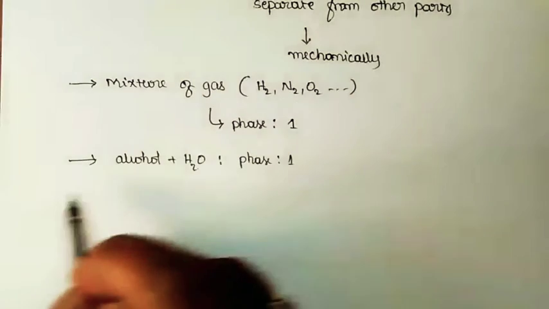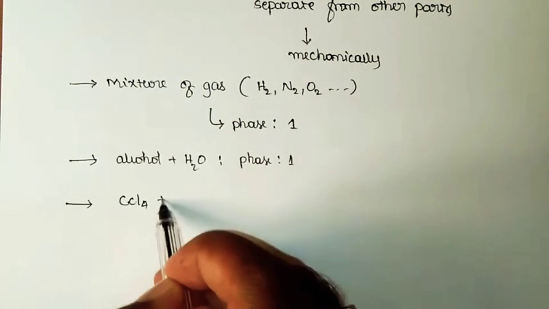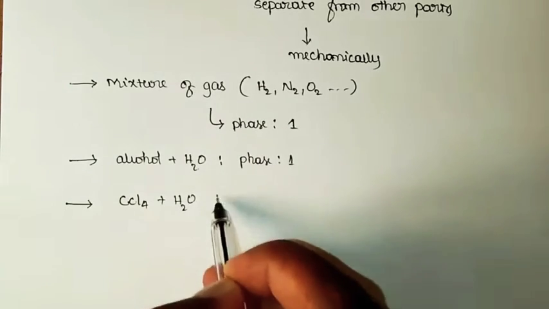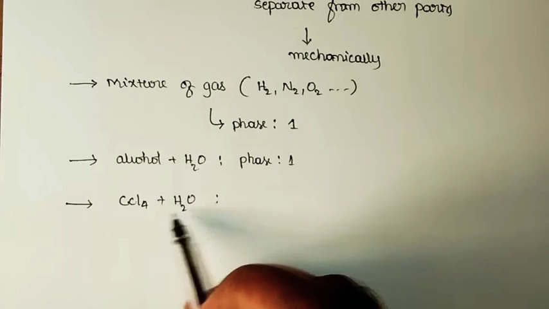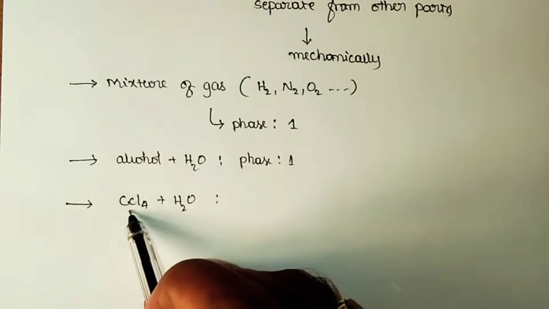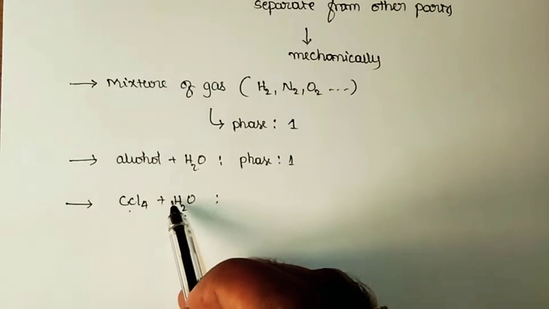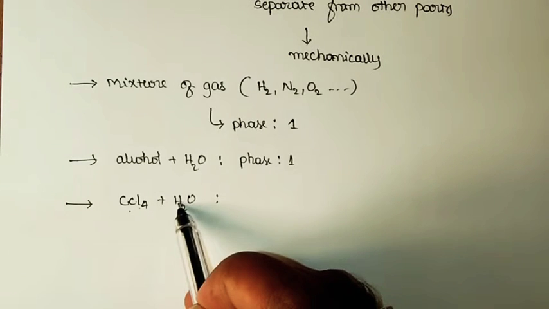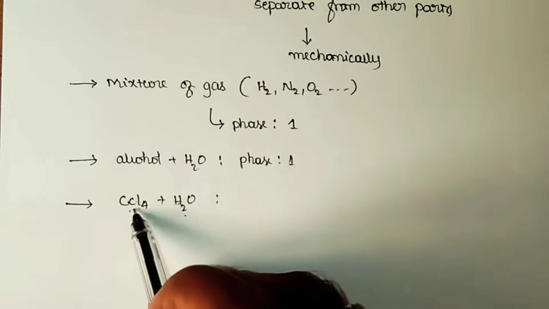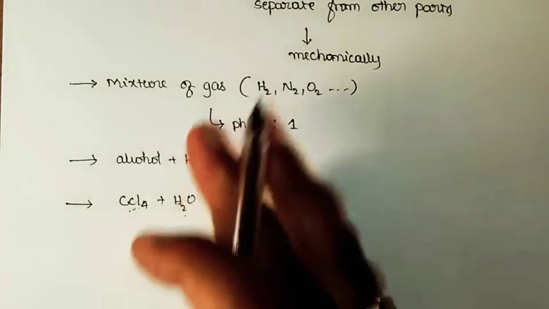But if you go with the mixture consisting of carbon tetrachloride and water, we know that carbon tetrachloride is an organic liquid. Carbon tetrachloride is non-polar and water is polar, so they are not miscible with each other. Though both are present in the liquid state, they form individual parts in a system.